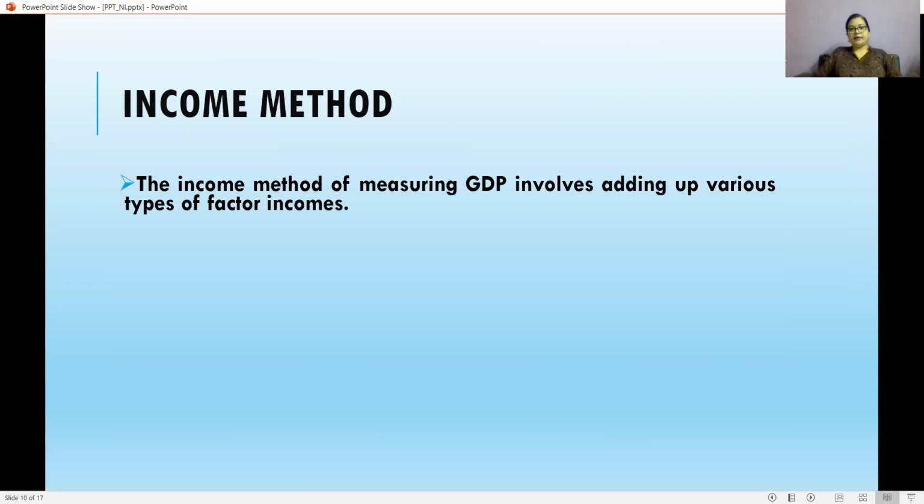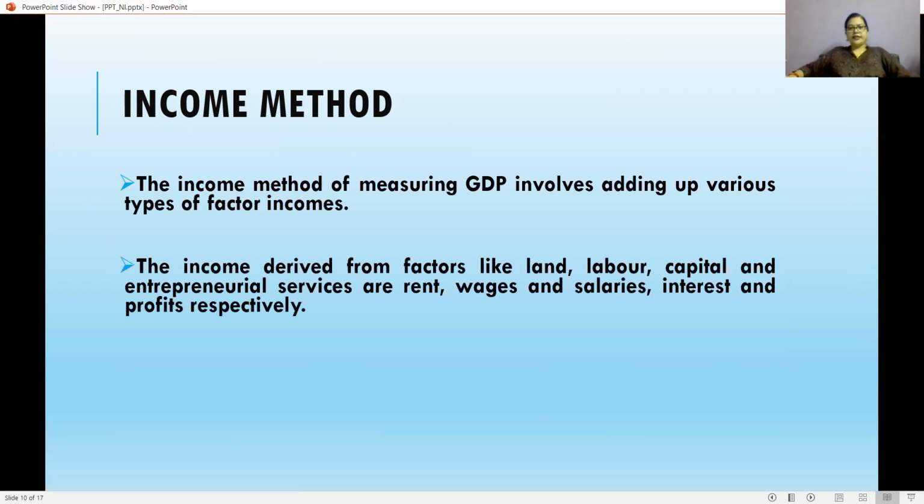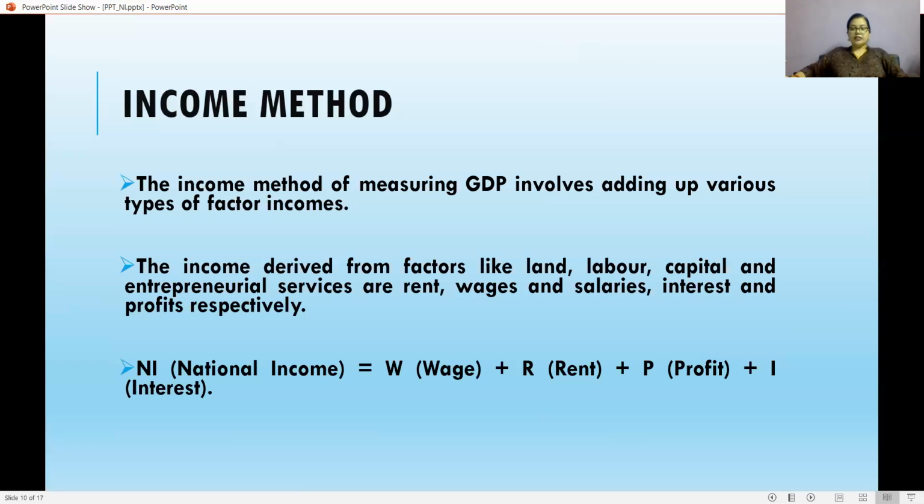Now I'm going to the second method, that is the income method. The income method of measuring GDP or GNP involves adding up various types of factor incomes. The income derived from factors like land, labor, capital, and entrepreneurial services are rent, wages and salaries, interest, and profits, respectively. So, national income is equal to wages, which is paid to labor, rent, which is paid for land, profit, that is paid for the entrepreneurial services, and interest.